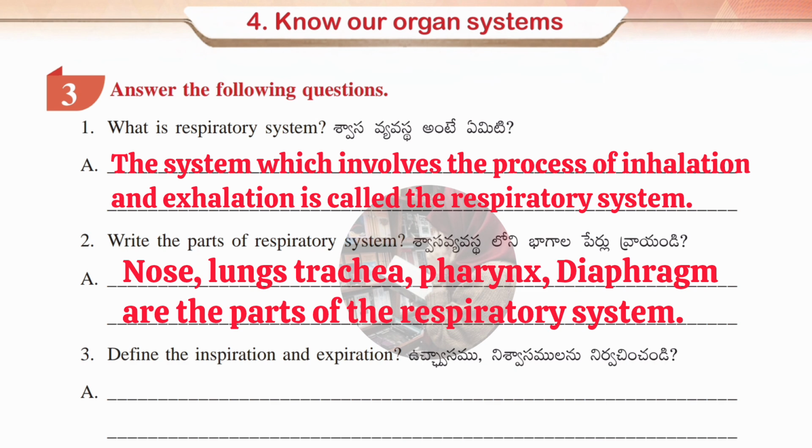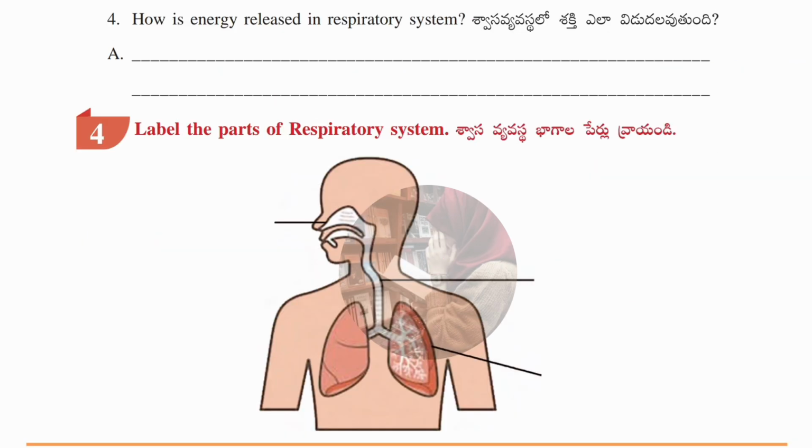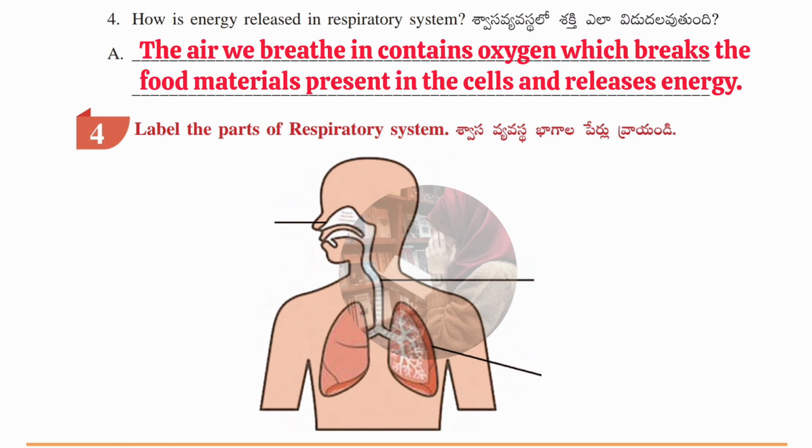Next, third question, define the inspiration and expiration. Answer, so first side heading is inspiration, which means inhalation. So inspiration is nothing but breathe in. What do we breathe in? Oxygen. Okay, breathe in oxygen. Next side heading, expiration, which means exhalation, which means breathe out. What do we breathe out? Carbon dioxide. So breathe out carbon dioxide. Okay, now we'll see the next question, which is, how is energy released in respiratory system? Answer, the air we breathe in contains oxygen, which breaks the food materials present in the cells and releases energy.